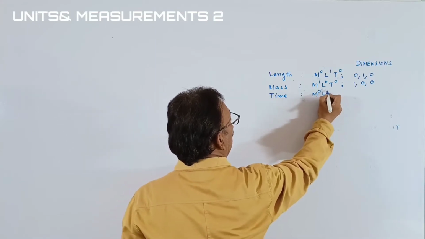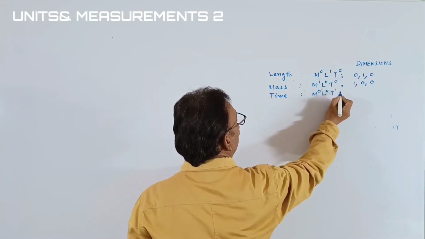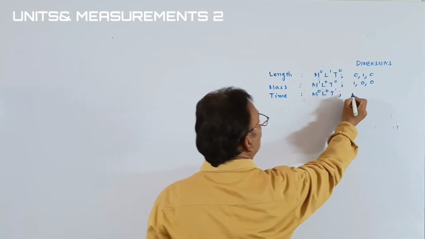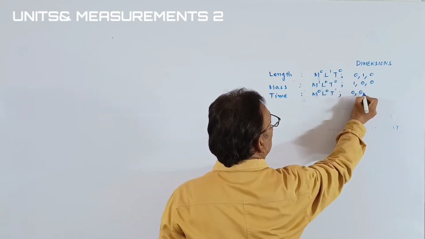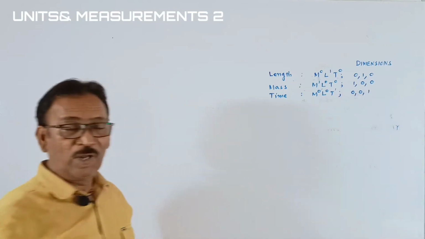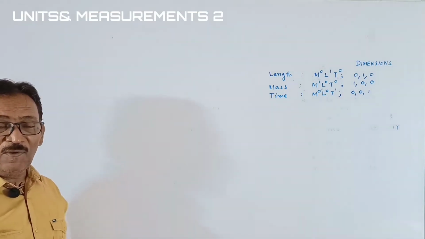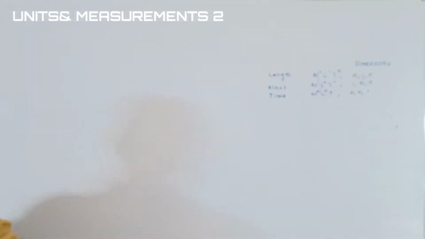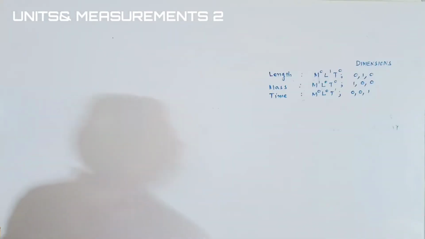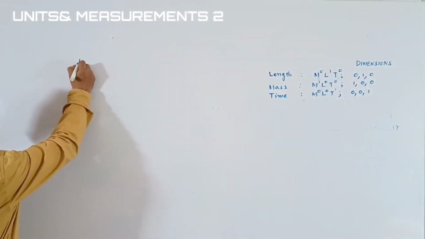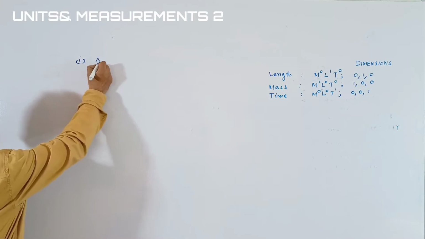M0, L0, and T1. And the dimensions are 0, comma 0, comma 1. I think you are understanding now, students. Now we'll write the dimensional formula of one more physical quantity. Here I am writing the dimensional formula of area.